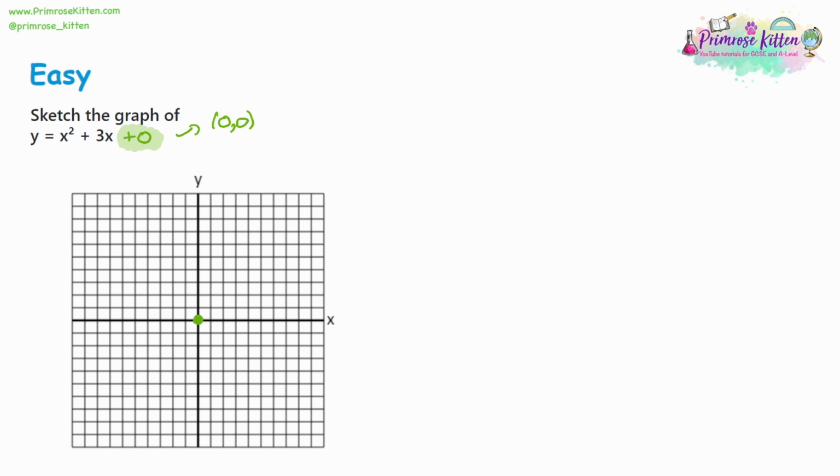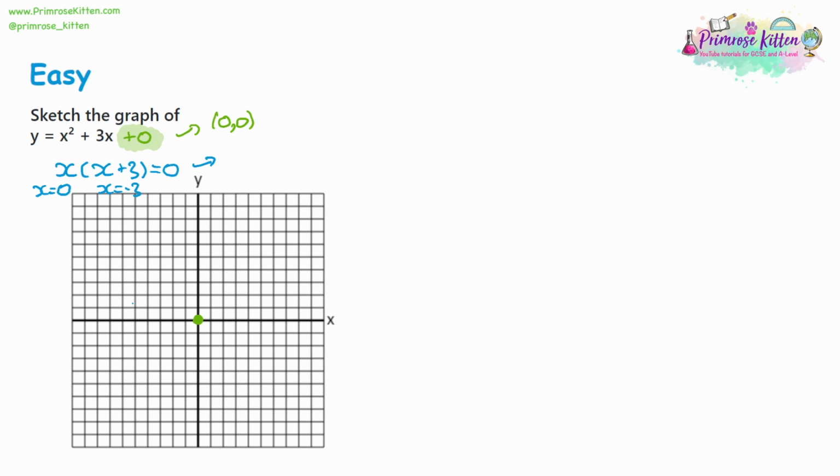Next, we can factorize this. Now, again, with no +0 on the end, we can't put it into 2 brackets. What we can do is take x out of both terms. That'll give us x, and then x plus 3. If you multiply that out, you'll get back to our original expression. Now, if we said this was equal to 0, x would have to be equal to 0 to make the whole thing 0, or x would have to be equal to -3, because we make the bracket have a 0 on the inside. We multiply by 0, so we get 0. So if x is -3, we've got -3 plus 3, which is 0.